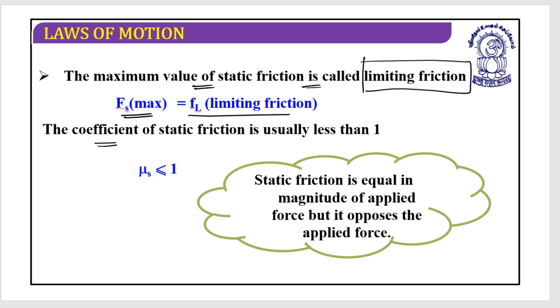And the coefficient of static friction is usually less than 1. We are going to discuss it very soon. Mu s would be less than or equal to 1, and static friction is equal in magnitude to the applied force, but it opposes the applied force. That means it is applied in the opposite direction.